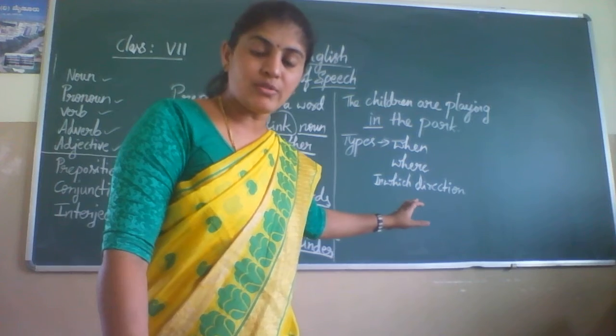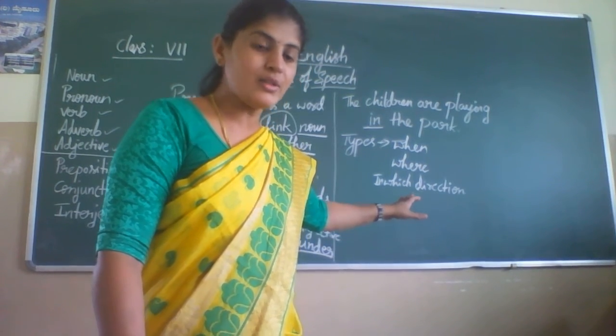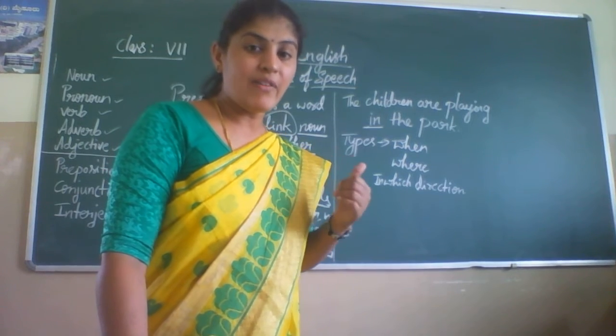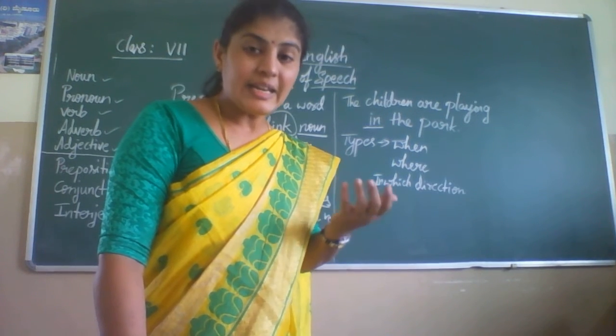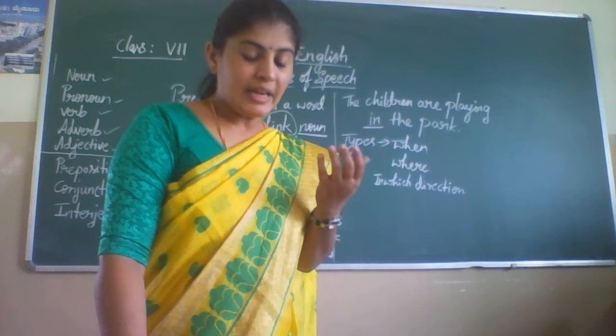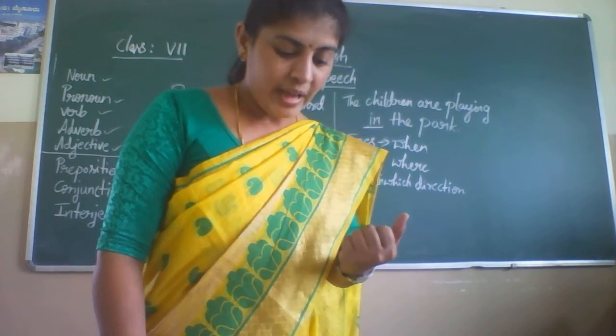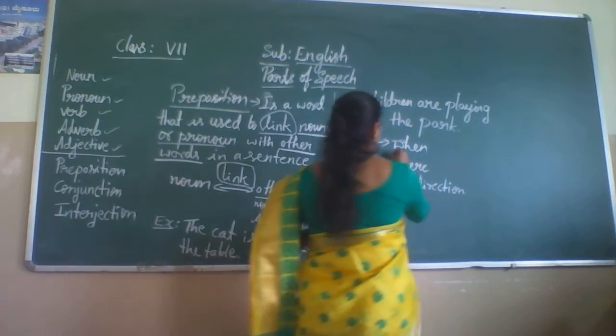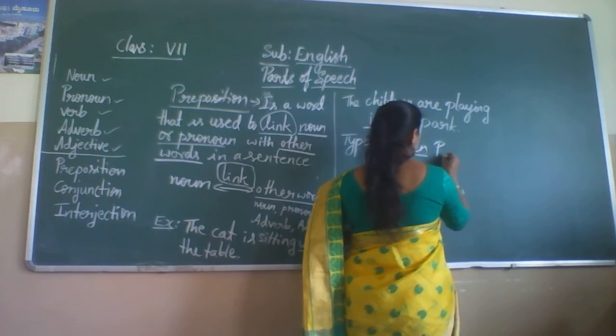Based on the usage of the prepositions in the sentences, we classify them into three types. They are when, where and in which direction. When indicates an event, when it happens. It means preposition of time.